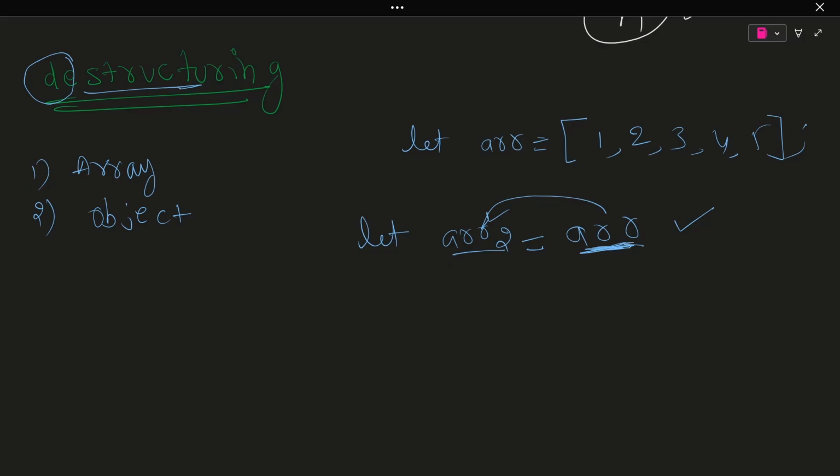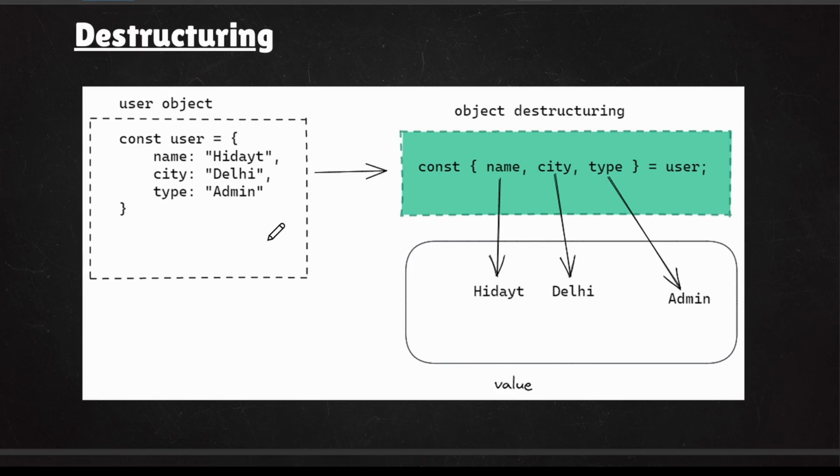Now what is meant by destructuring? For that purpose we need to understand. If you see here we are having the object. So in the object we have discussed up to now what is the object and all the stuff here. Suppose let's say object destructuring, how will you do it? const name, city, type is equals to user. Means from the user you are taking these three values, and you can use all these three values.